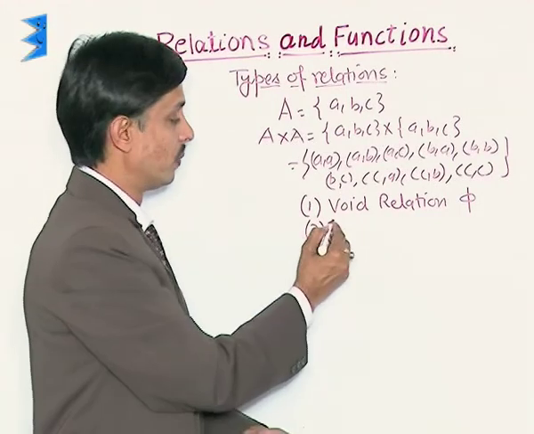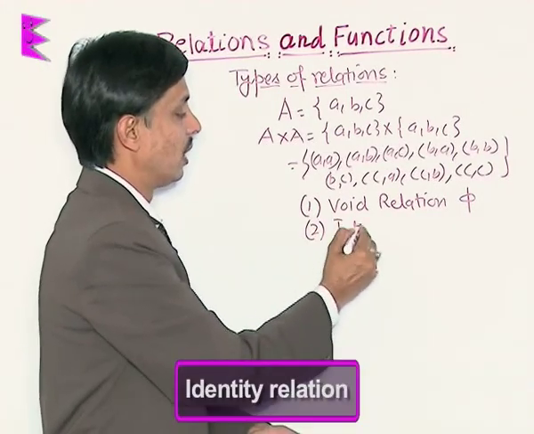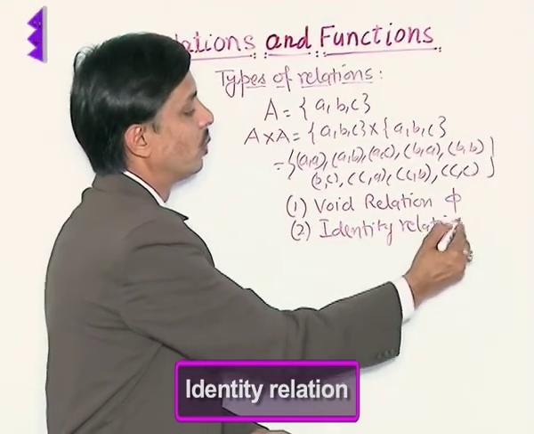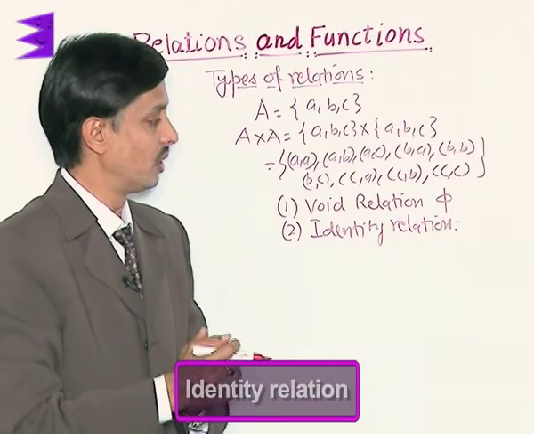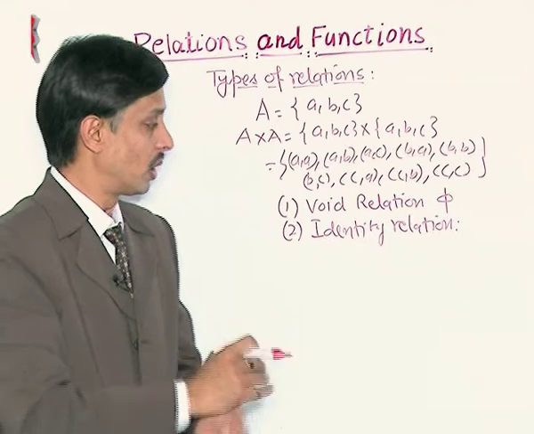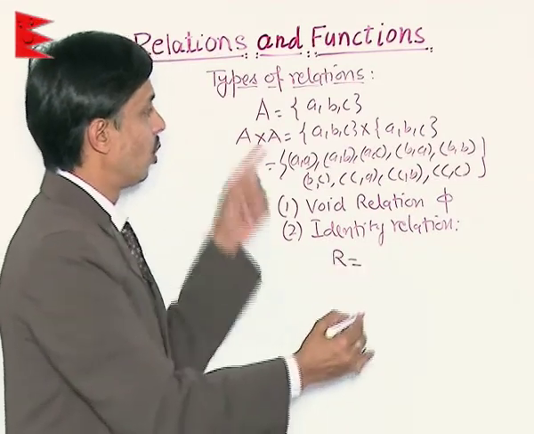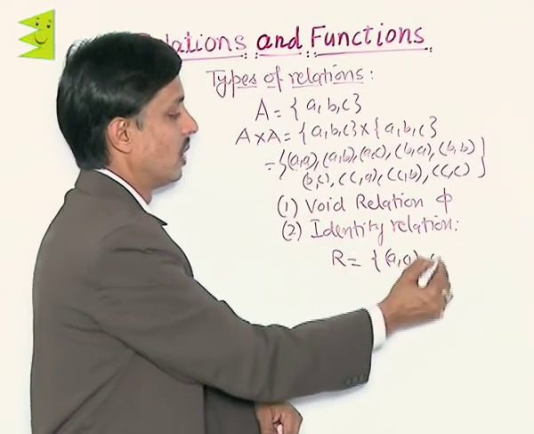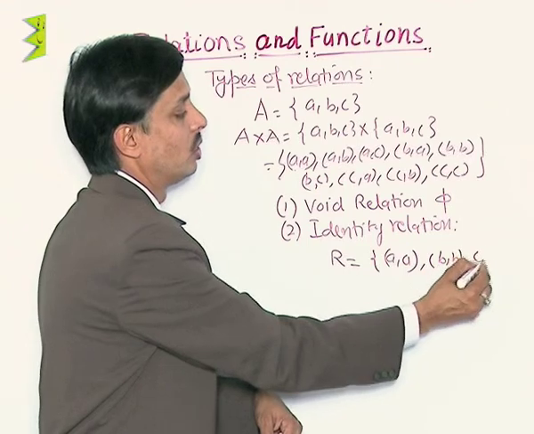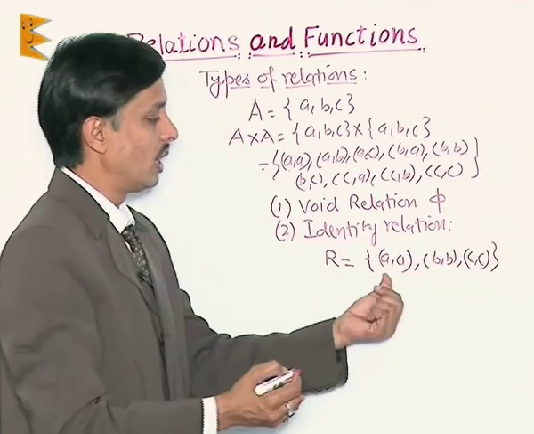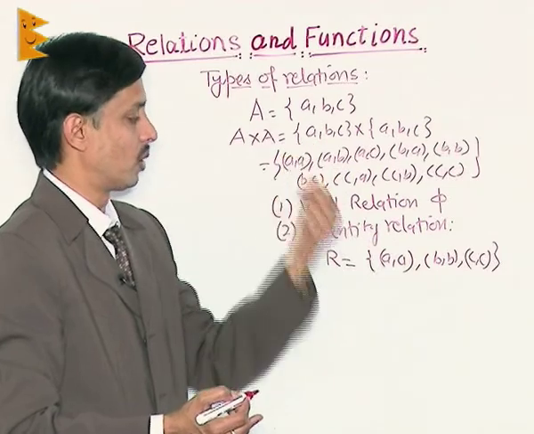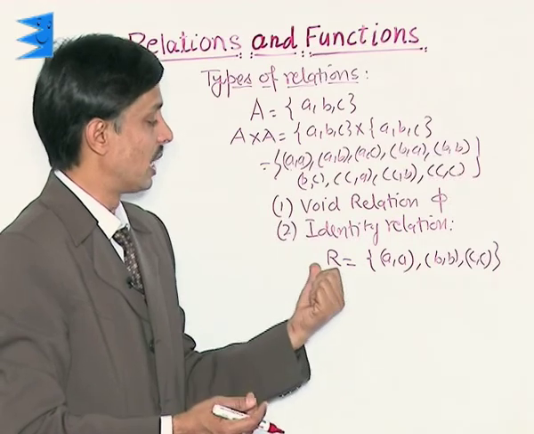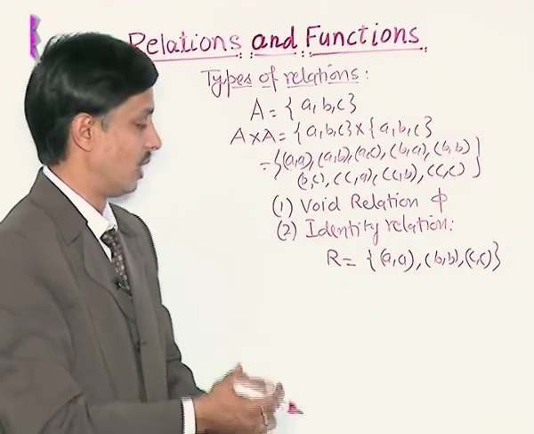Second, I want to tell you what the identity relation is. To find the identity relation, take all repeated ordered pairs. So the identity relation over this A is the repeated ordered pairs AA, BB, and CC. AA, BB, CC is a subset of A cross A having all and only repeated elements. That's why we say it is the identity relation.